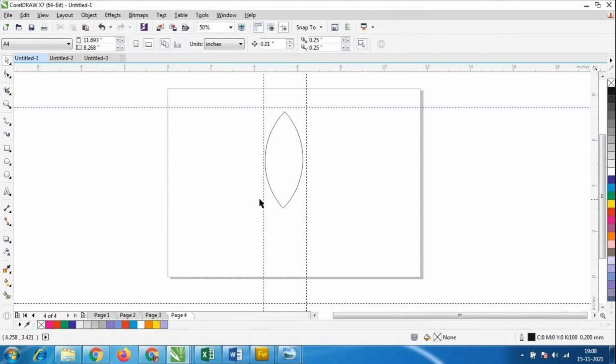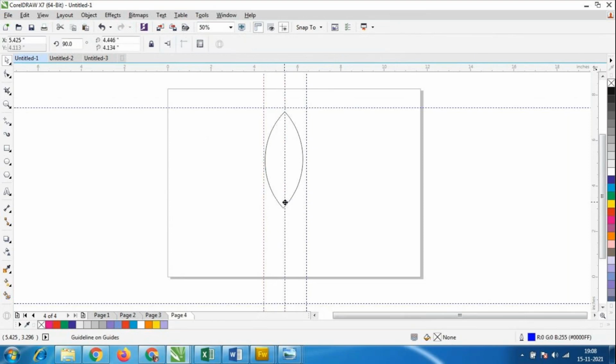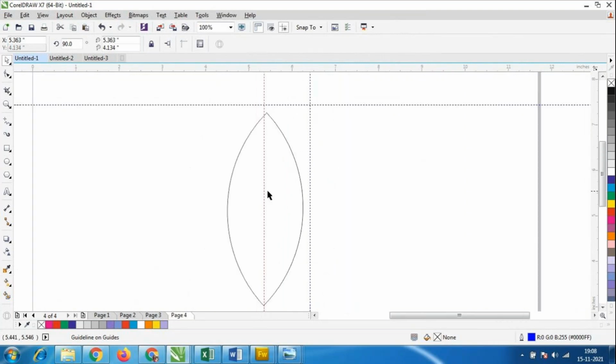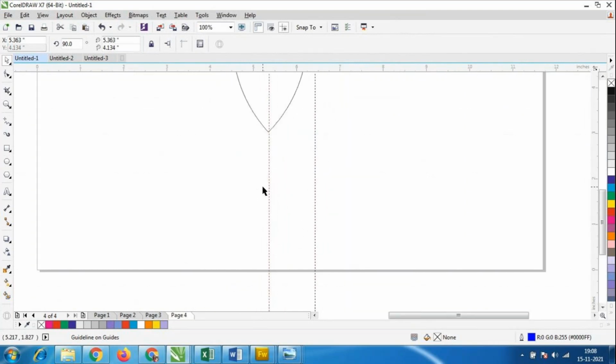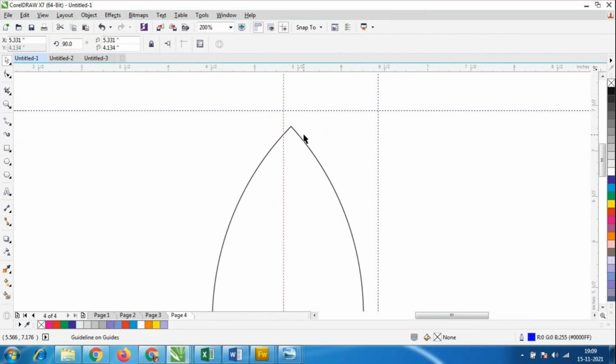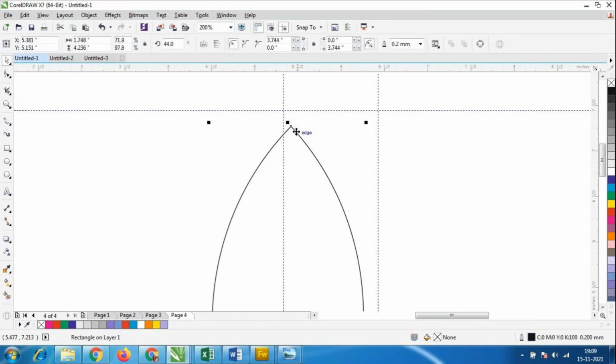Look at here, I'll keep it like this. Still it is not matching, so I'll zoom in. If one angle is mixed, here it is not matching, so I'll make it 45%.